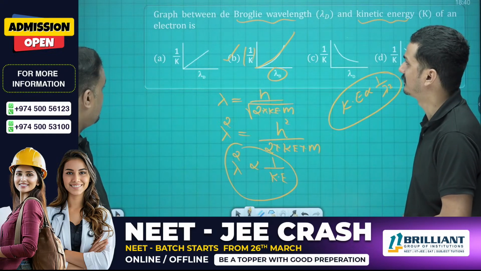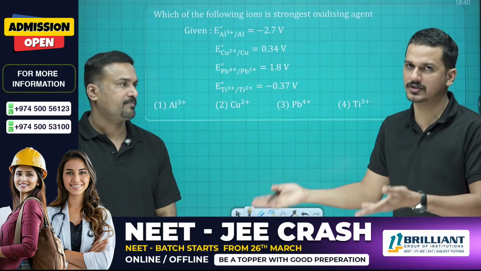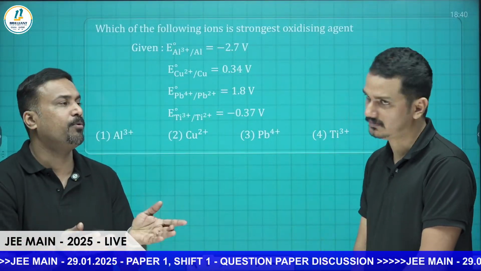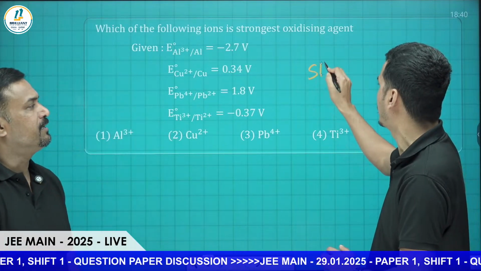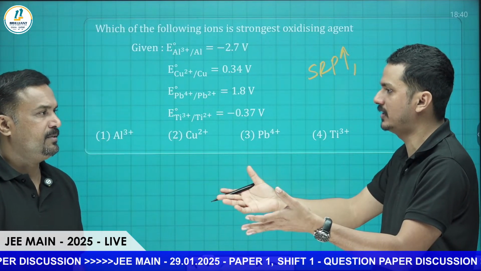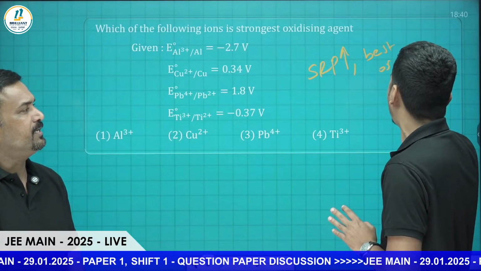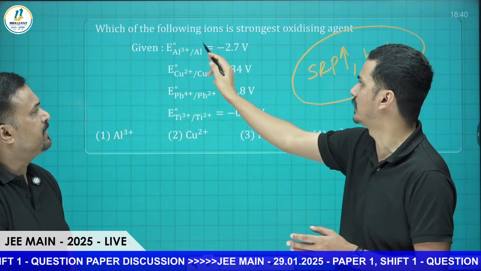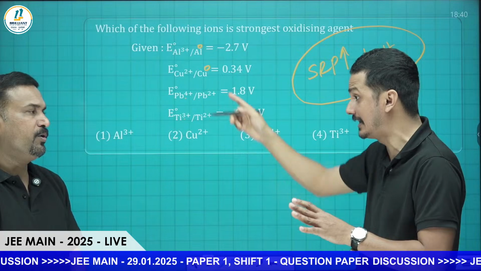We can go to the next one. This one is again from redox as well as electrochemistry, both chapters they are learning. The statement they are raising is: the higher the reduction potential, the more easily it gets reduced, and the stronger the oxidizing agent. So as the standard reduction potential value increases, there is more reduction, meaning it can act as a stronger oxidizing agent, the best oxidizing agent. All values are given as reduction potentials only: 3 plus becomes 0, 2 plus becomes 0, 4 plus becomes 2 plus, 3 plus becomes 2 plus. They have to check that.